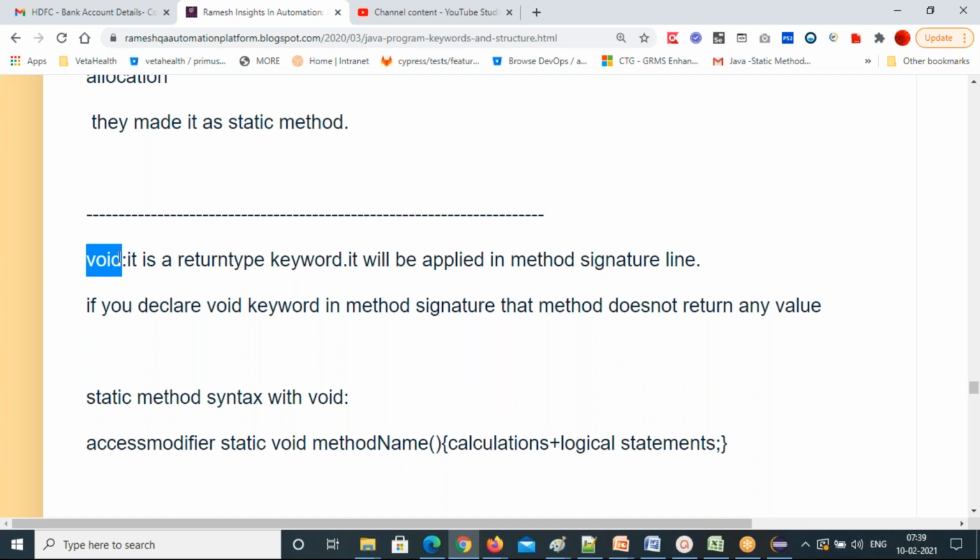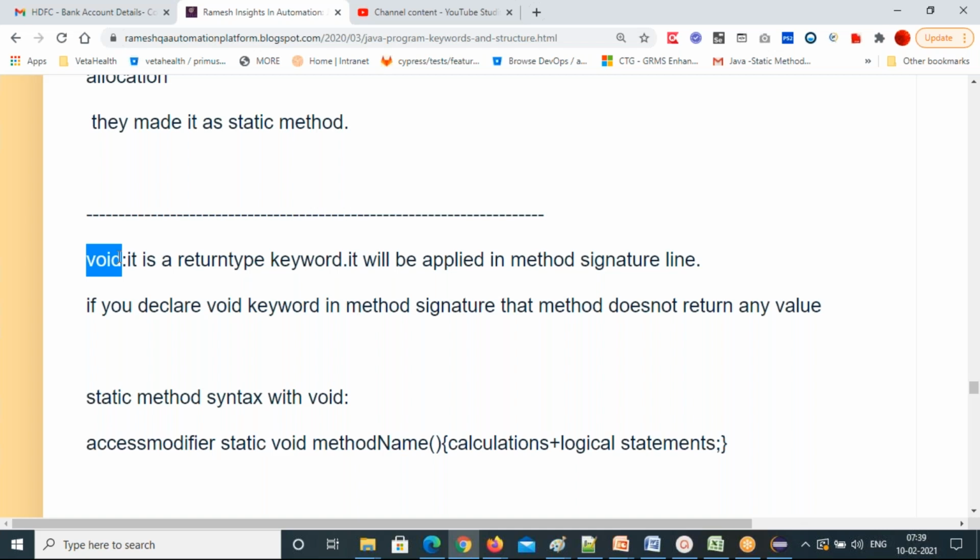How can you get that dynamic data? What is the count currently in the table? How can you get that data? If you want to fetch that kind of data, a dynamic text or dynamic count from a web page, you need to create return type methods, not void methods.